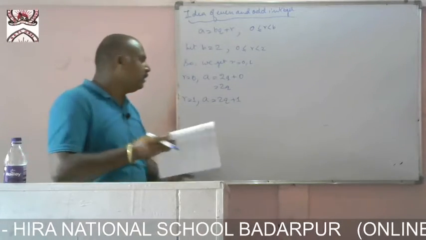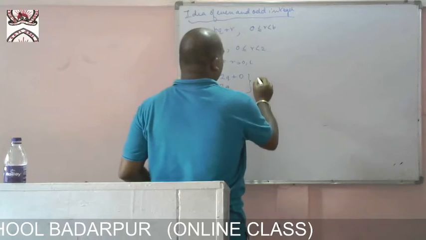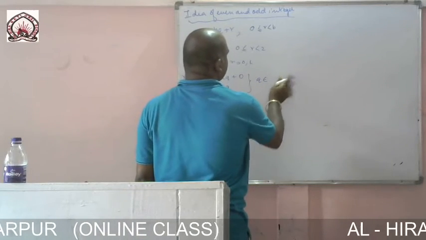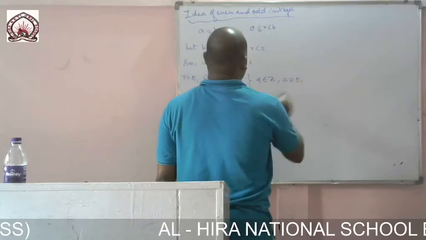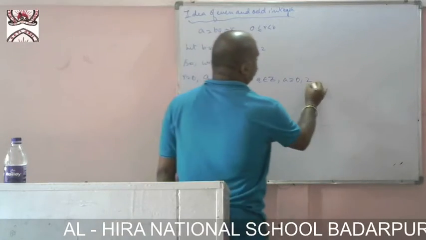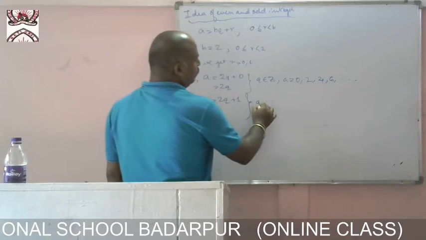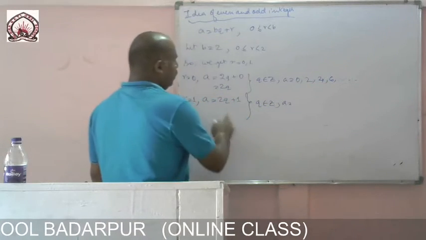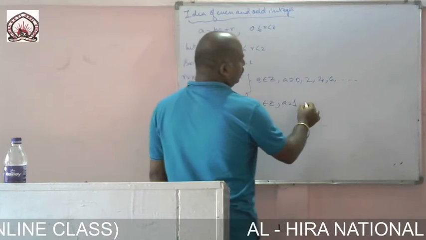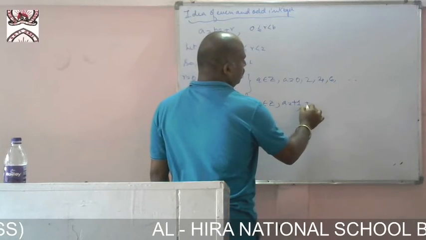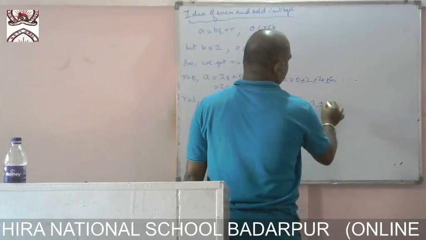Now if q belongs to integers Z, then a equal to twice q gives 0, then 2, 4, 6, and so on. For a equal to twice q plus 1, if I put 0, 2 into 0 is 0, plus 1 is 1, we get 1, and it can be plus or minus 1, plus or minus 3, plus or minus 5, and so on.